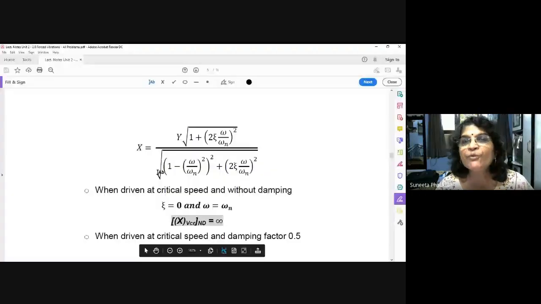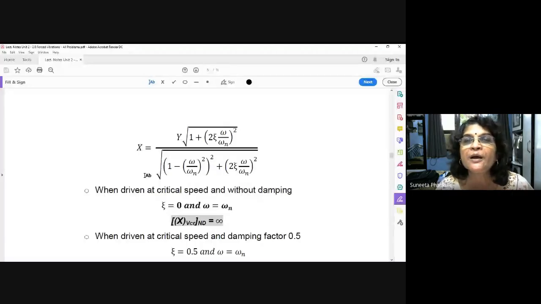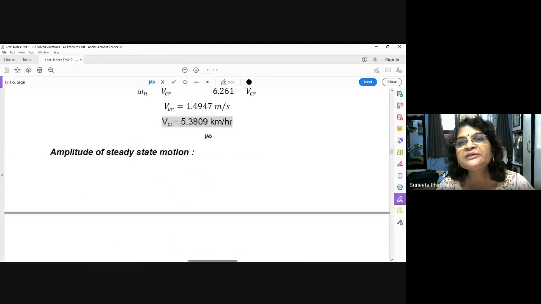Okay, so this is the same formula we used in problem number 1. It is the formula for absolute motion, the amplitude of the mass in case of absolute motion, or it is also the formula of motion transmissibility when you take y on this side. Now, as we want to find out x, we have taken y on this side. So what are the values here? See, omega n we have already found out. It is 6.26.